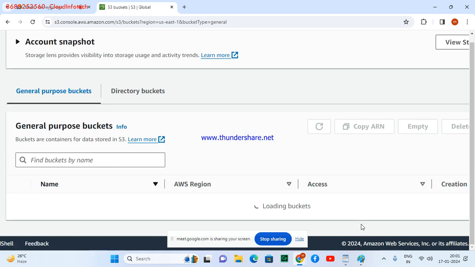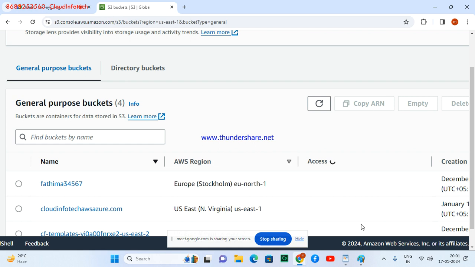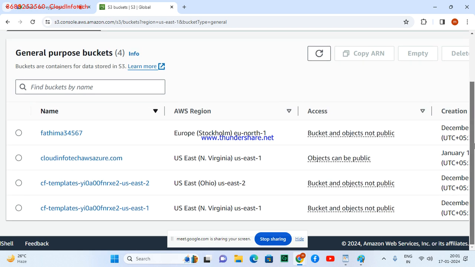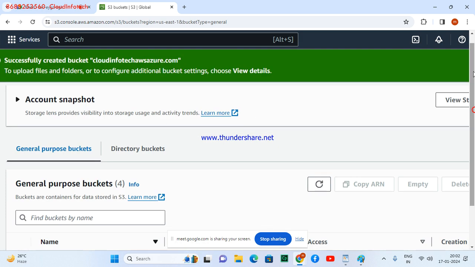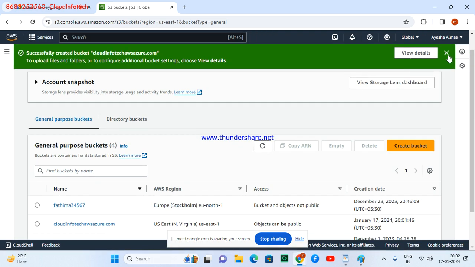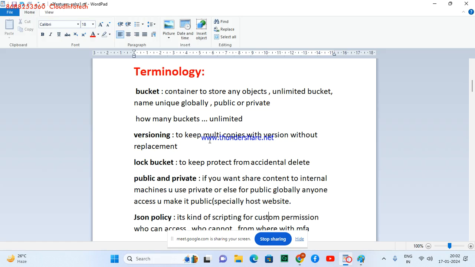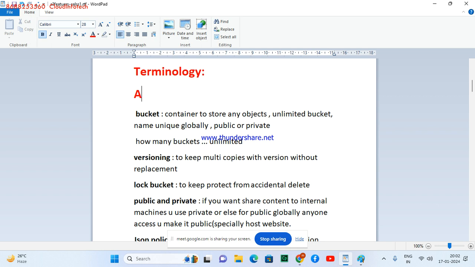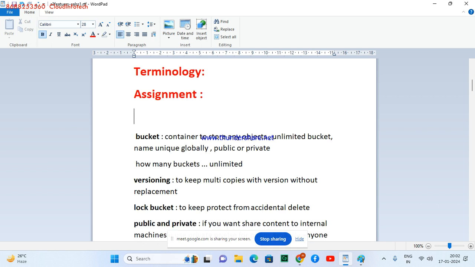Do you understand the bucket now? It's showing the bucket here, Cloud Infotech, AWS Azure. I'm just stopping here. I want you to create some buckets. I'll give you some work on buckets as an assignment. Create a bucket for a UI developer to host a website.